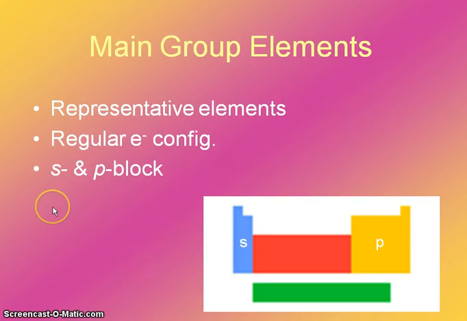The main group elements, which are also called the representative elements, are our S block and our P block. They're called the main group because they follow a normal, regular electron configuration pattern. The D block and the F block have some goofy rules that go with them, so they are not considered main group elements. There are 8 main groups, vertical groups that is, going across the periodic table.